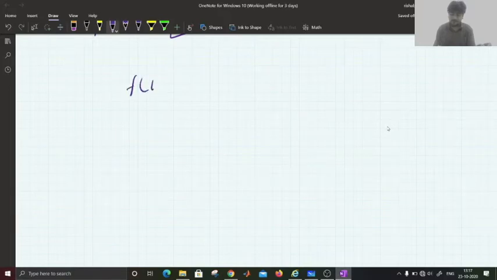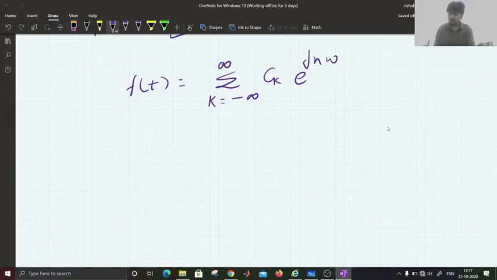Now f of t is given as summation k equals minus infinity to infinity ck e to the power j k omega naught t.